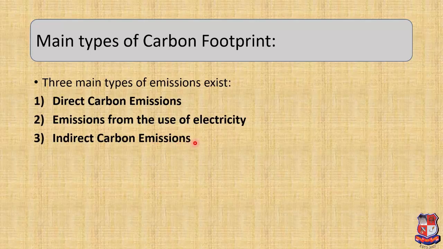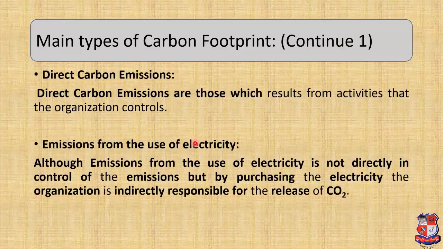Now what is direct carbon emissions? So starting with the first, direct carbon emission. Direct carbon emissions are those which result from the activity that organizations control. The majority of the direct emission will result from the combustion of fuel which produces carbon dioxide emission.